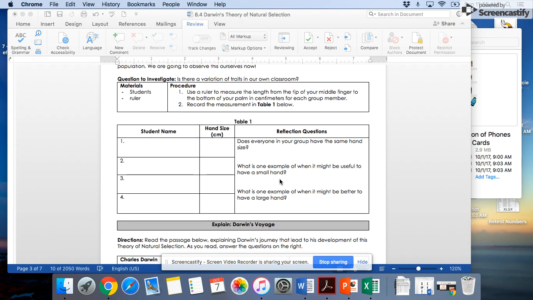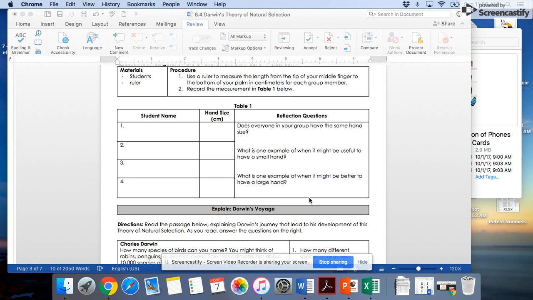Great, so one example that I thought of for when it might be useful to have a small hand, because I'm sure you saw that not everybody has the same size hand, is if you're trying to pick something out of a really small space and you have to fit your hand in there to get it. Another example of when it might be better to have a large hand: I know basketball players, I think it's beneficial. I'm not a basketball player, I have small hands, but I think it's better for ball handling. Those are just some examples I thought about, and I'm interested to see what your group came up with.